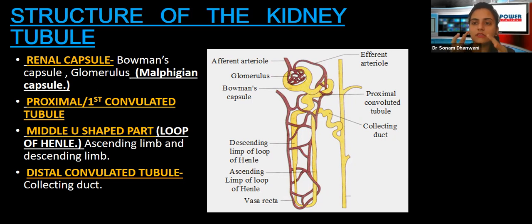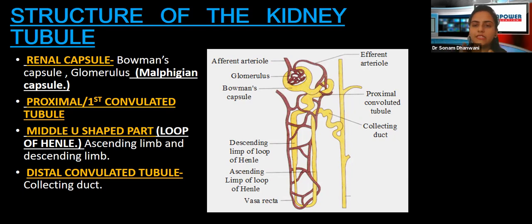Okay, so this jumbled up network of capillaries which is present in the Bowman's capsule is known as the glomerulus. Okay, it is known as the glomerulus. This part that you can see here, this reddish jumbled network of capillaries is the glomerulus. Okay, now this cup-like structure and inside it this network of capillaries, the glomerulus, these two together are known as the Malpighian capsule.